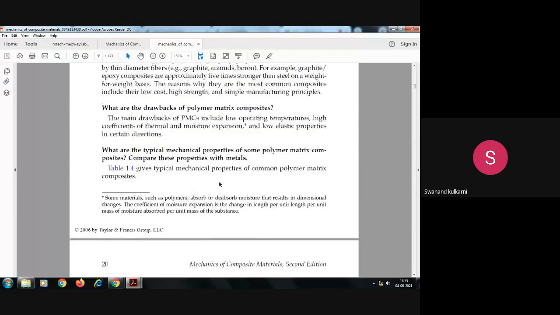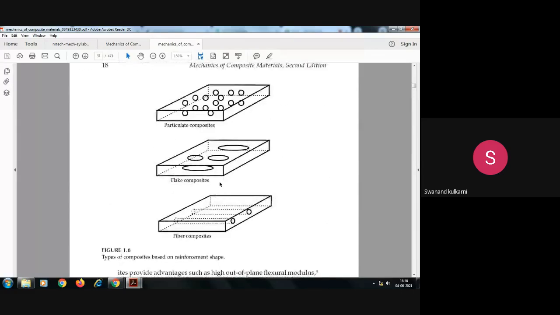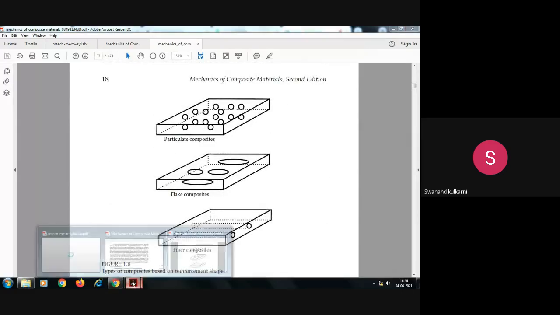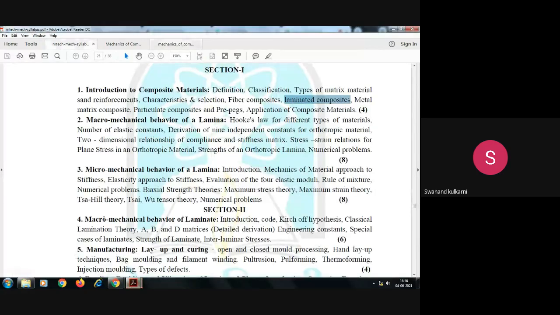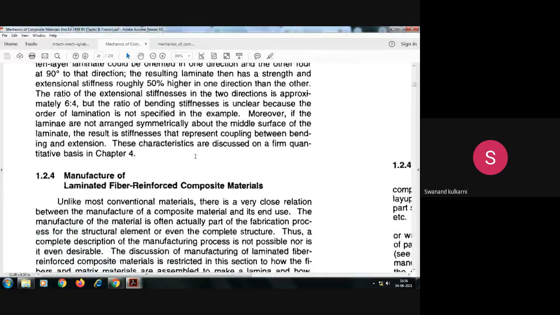Is it okay? So here the first part of this chapter we have completed, that is what is expected as per the university syllabus. Inside that, what is the definition of composite material? What is the classification of the composite material? Which are the various types of matrix material? What are the various types of reinforcement? And then fiber composites, laminated composites, metal matrix composites, particulate composites. Then coming to the prepregs. So this small part we have to see here.